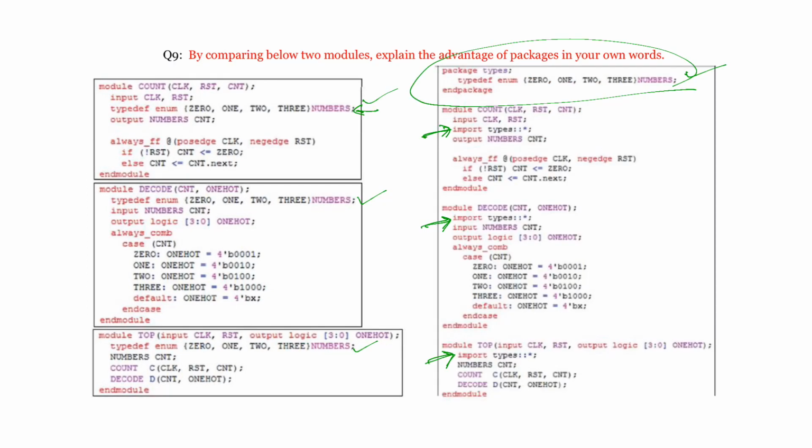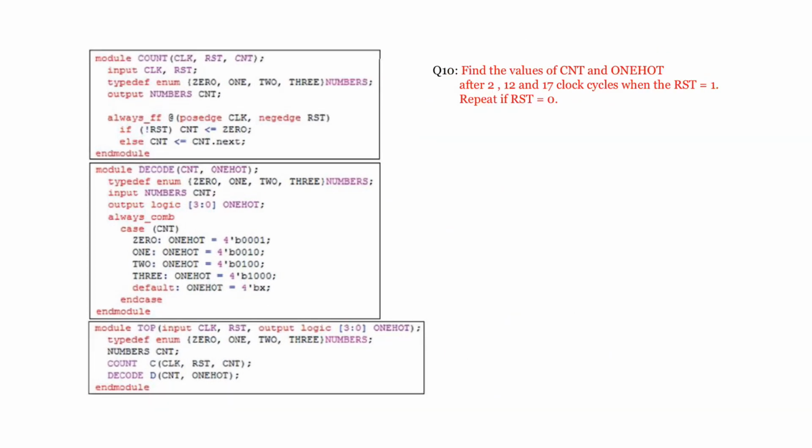Find the value of CNT and 1 hot after 2, 12 and 17 clock cycles when reset is equal to 1, and repeat if reset is equal to 0. Look at the code carefully and try to find out the answer of CNT count and 1 hot. What are the values of CNT and 1 hot after 2 clock cycles, after 12 clock cycles, after 17 clock cycles?